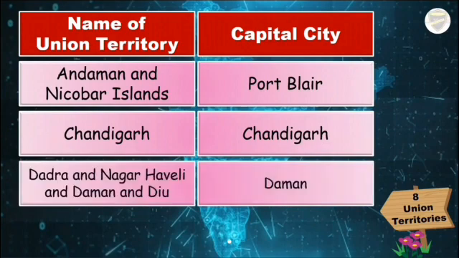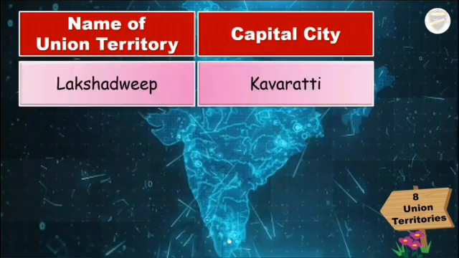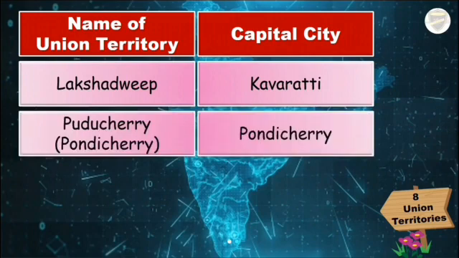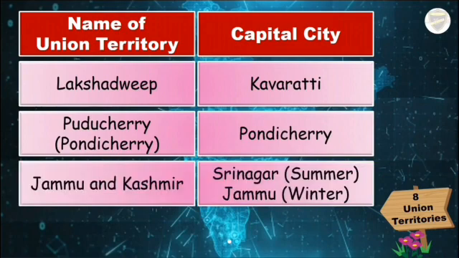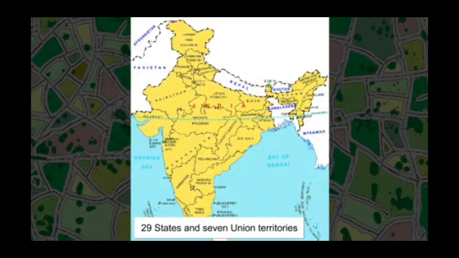Chandigarh, Dadra and Nagar Haveli and Daman and Diu, Delhi, New Delhi, Lakshadweep, Kavaratti, Puducherry, Pondicherry, Jammu and Kashmir, Srinagar in summer, Jammu in winter, Ladakh, Leh. These are the states, capital cities and union territories of India.